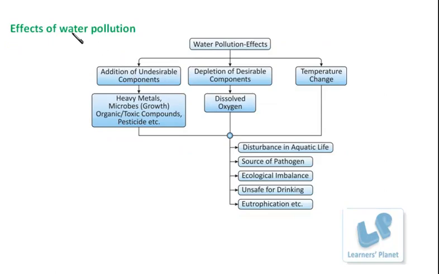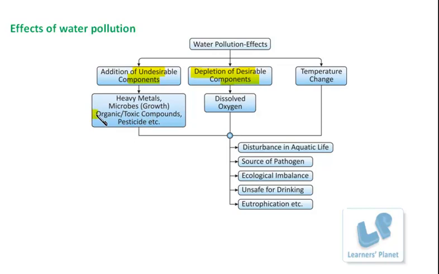For the effects of water pollution, I can say that the addition of these undesirable components leads to the depletion of the desirable components. You know how? Components like heavy metals, various alkalis or acids, organic compounds, pesticides, and so on are added here. All these are unwanted particles.